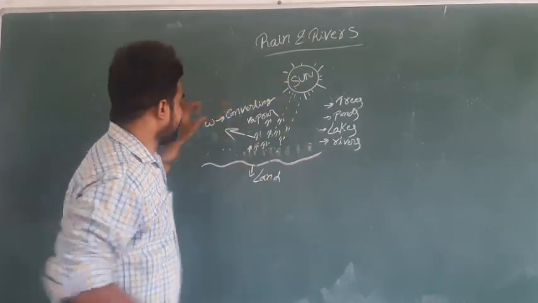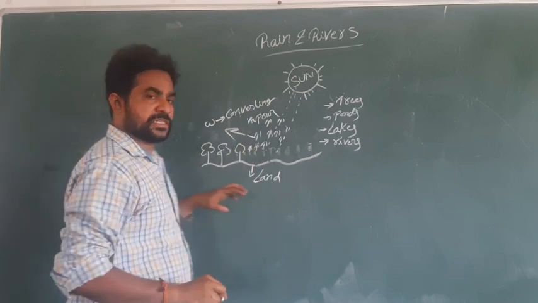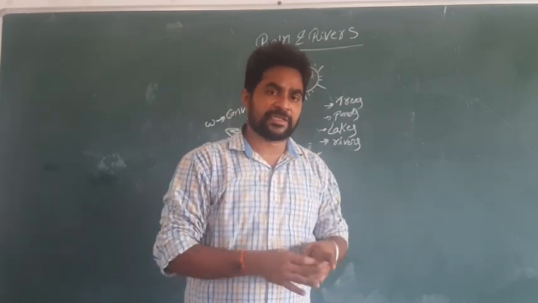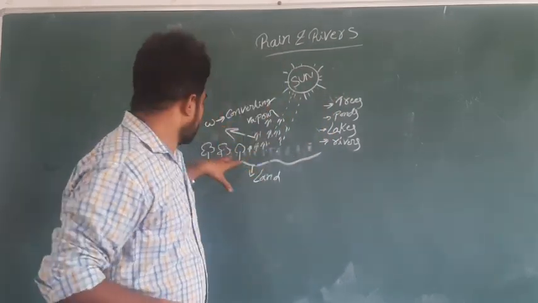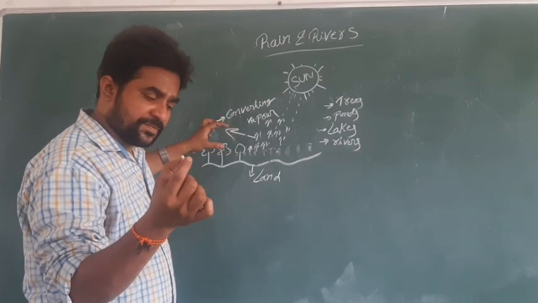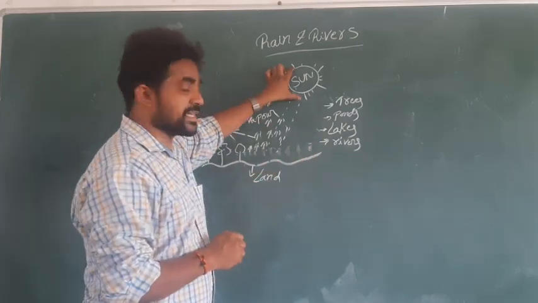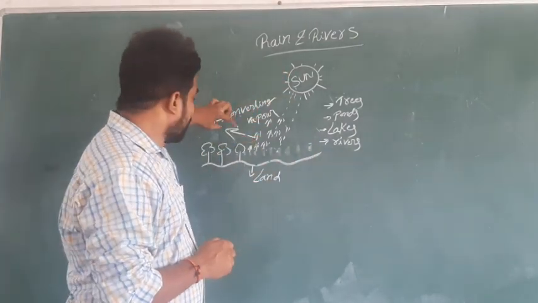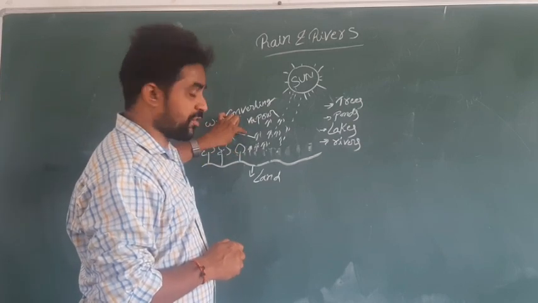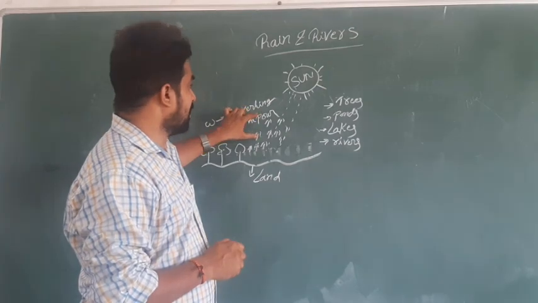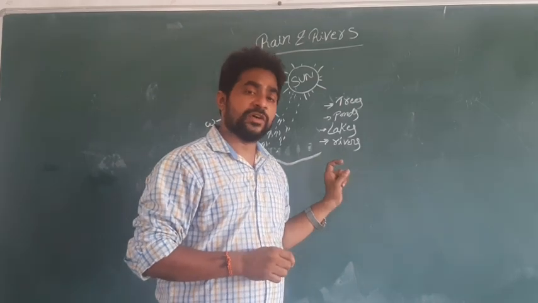Sometimes we also find trees here. Trees and also warm-blooded animals like humans are part of this. In the trees we find this green color; the leaves of the trees are green. Because of the heat, the water in the trees also converts into vapor. That is called evapotranspiration.